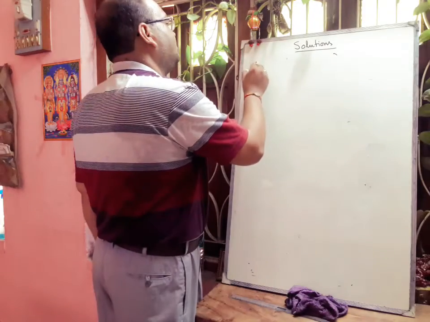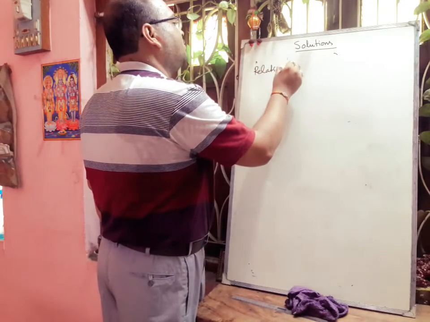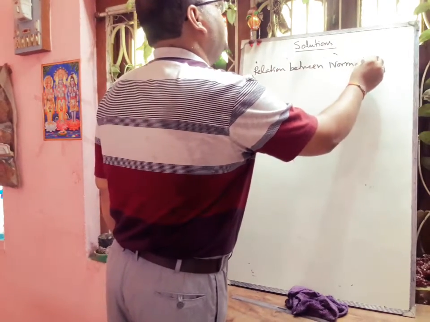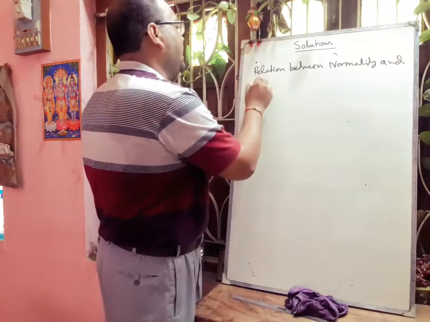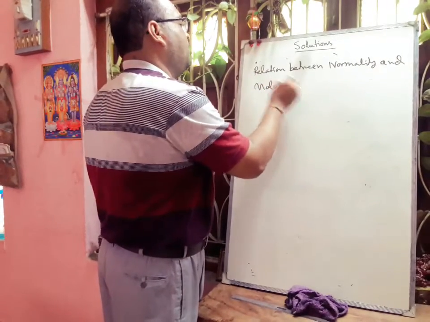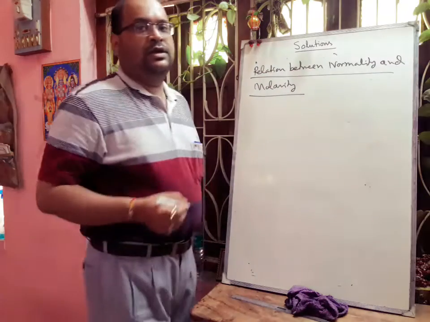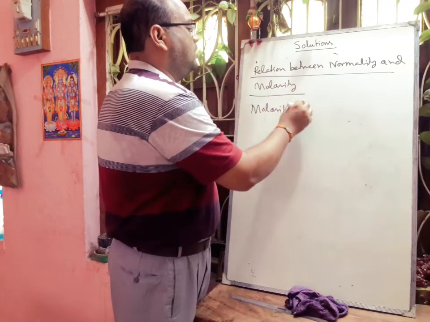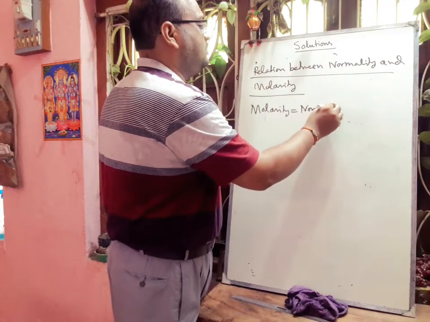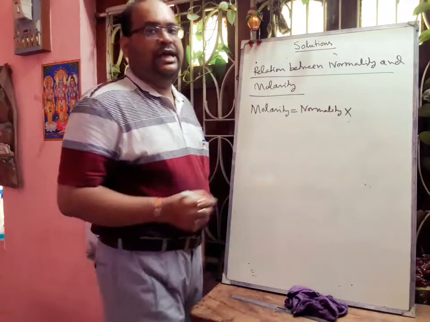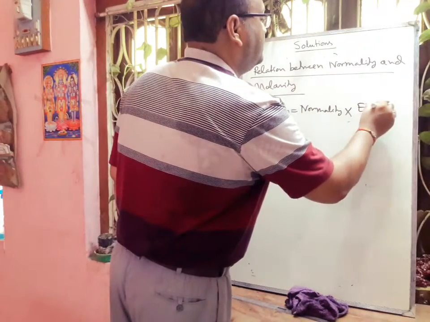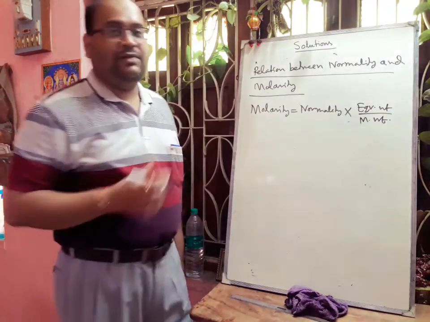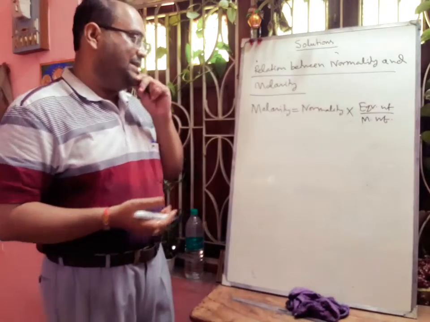Relation between normality and molarity. Generally, molarity is equal to normality into the equivalent weight divided by molecular weight. Here we can take one example, then we can easily understand.